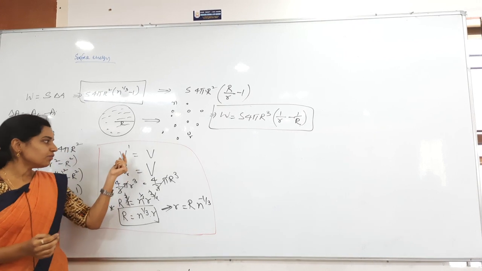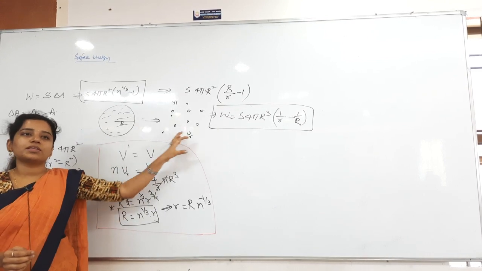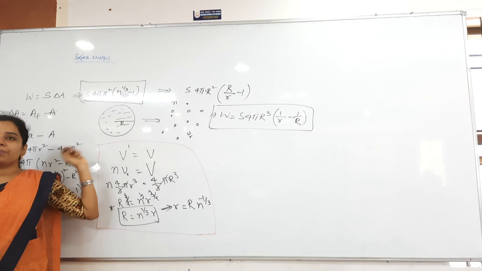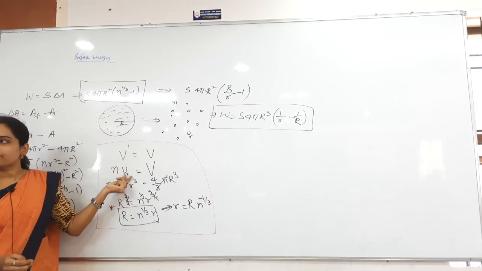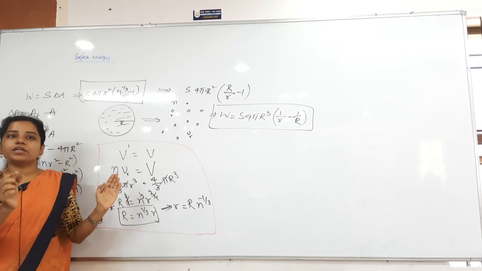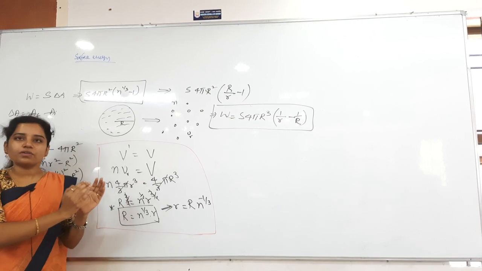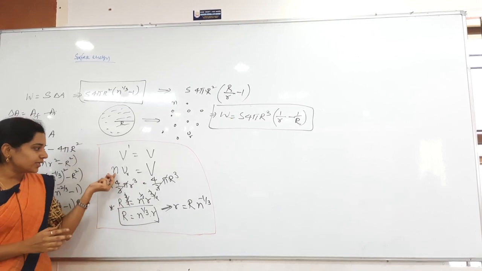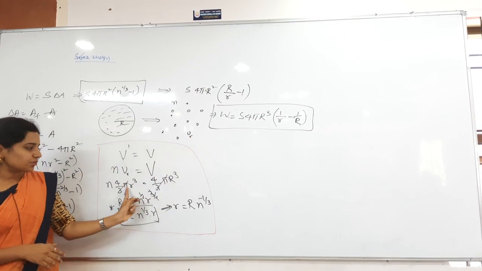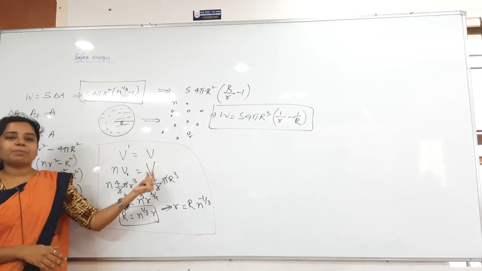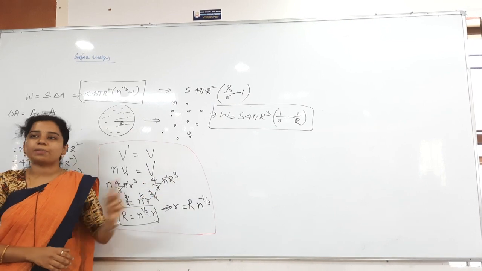Now here volume is conserved: final volume is equal to initial volume. Final volume is due to the droplets. Initial volume is due to the bigger drop. So here you have to take n times the volume of each. You should not take 4 pi into n into small r whole cube. Clear? So n times each volume. Each volume is 4 by 3 pi small r cube. That is equal to capital V, the volume of the bigger drop, which is 4 by 3 pi into capital R cube.